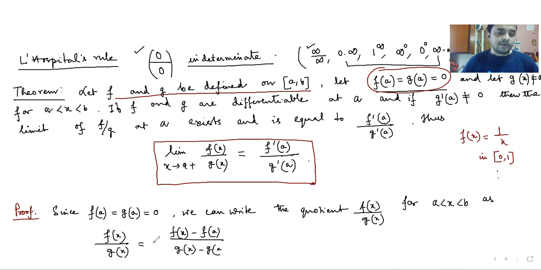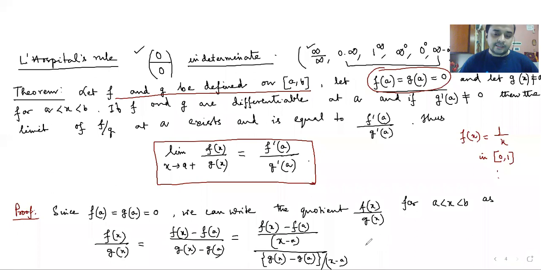Since fa and ga are 0, fx minus 0 is the same as fx, and gx minus 0 is the same as gx. And we can divide both the numerator and denominator by x minus a. It will not change the structure. So we can write it in this manner.